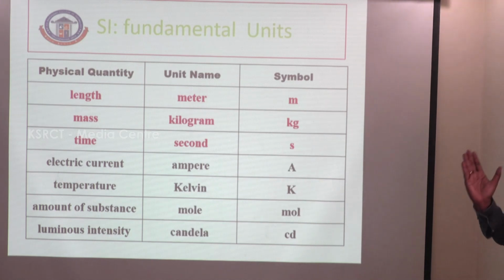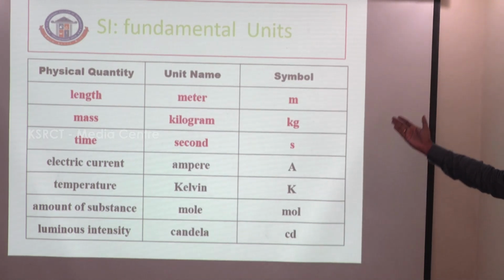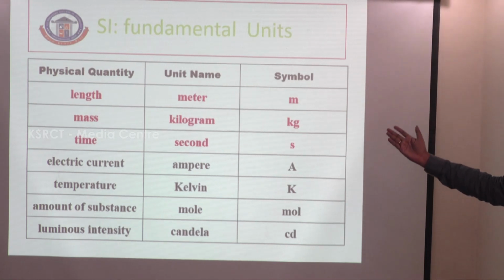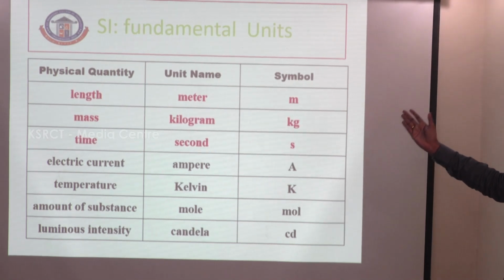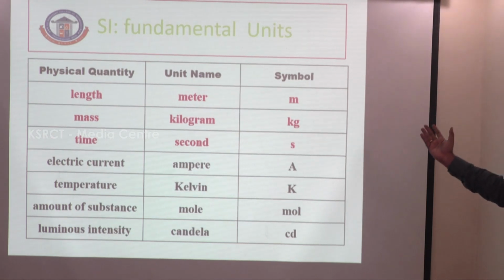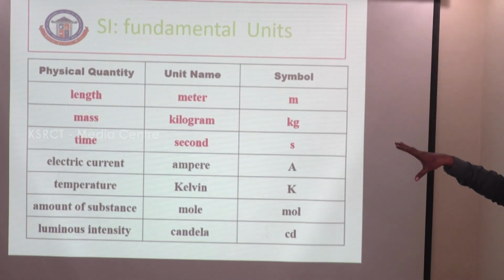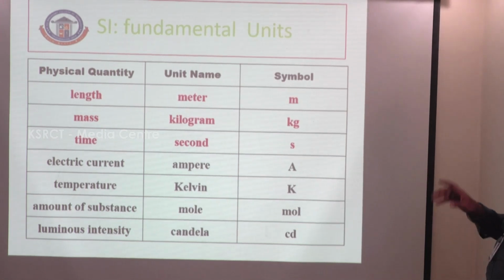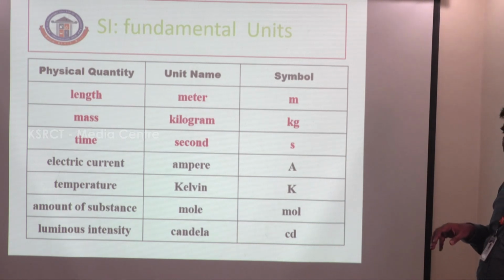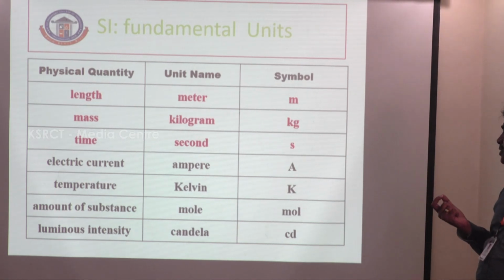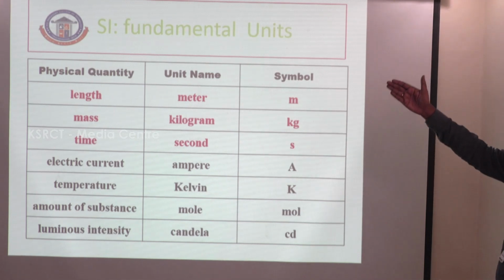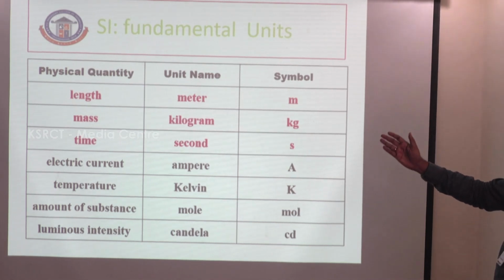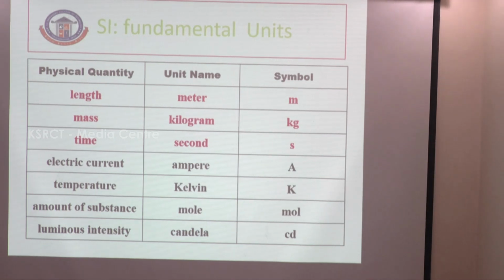These are the fundamental units for various physical quantities: the quantity, the unit name, and the symbol. For example, length: the unit is the meter, or millimeter or centimeter. Mass is the kilogram, symbol kg. Time is the second, and electric current is the ampere, symbol A. Temperature is the Kelvin, symbol K. Amount of substance is the mole, symbol mol, and luminous intensity is the candela, symbol cd. These fundamental units can be used to measure various things.